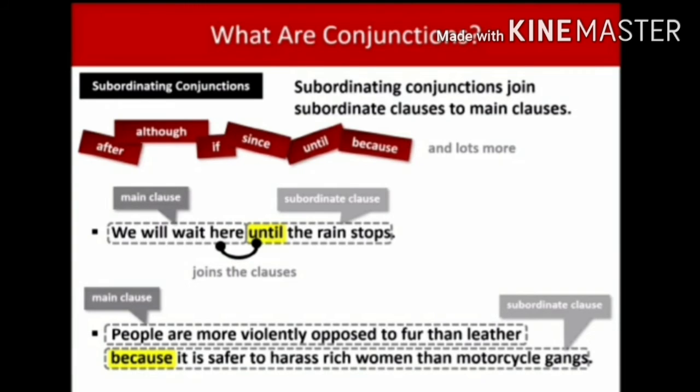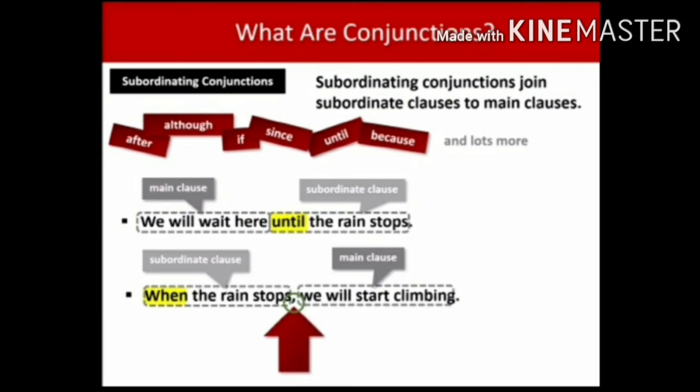I give one more example sentence for your better understanding. When the rain stops, we will start climbing. In this sentence, you can find when is a subordinating conjunction, and the rain stops is a subordinate clause. Usually, the subordinate clause comes after the main clause, but in this sentence, you can find the subordinate clause comes before the main clause because it has a comma.